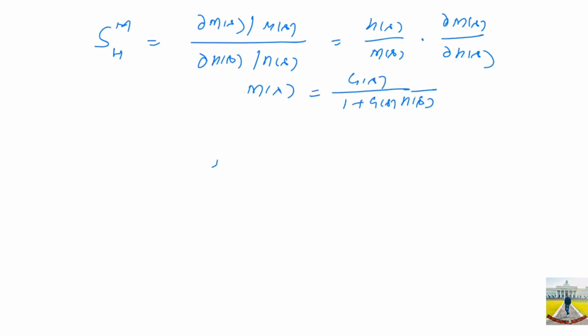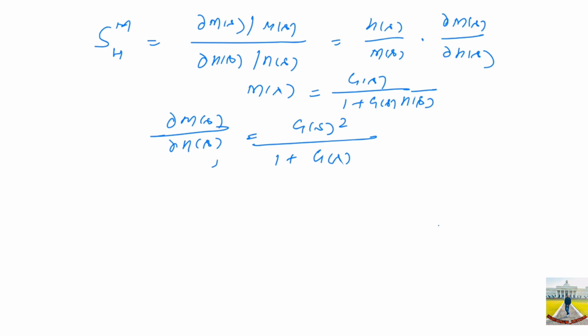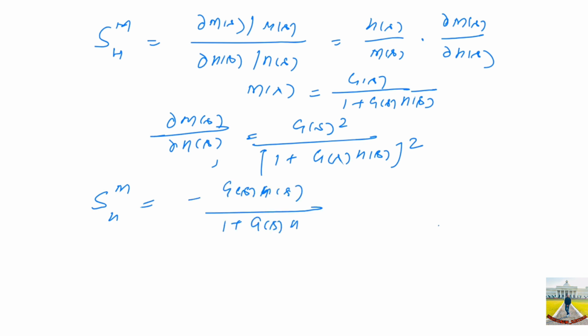So differentiating M(s) with respect to H(s), partial differentiation will give us G(s) square upon the square of 1 plus G(s)H(s). Please verify by yourself, you will get this much. And now putting the values, I'll get the variation G(s)H(s) over 1 plus G(s)H(s). So this is the sensitivity of overall transfer function with respect to feedback.